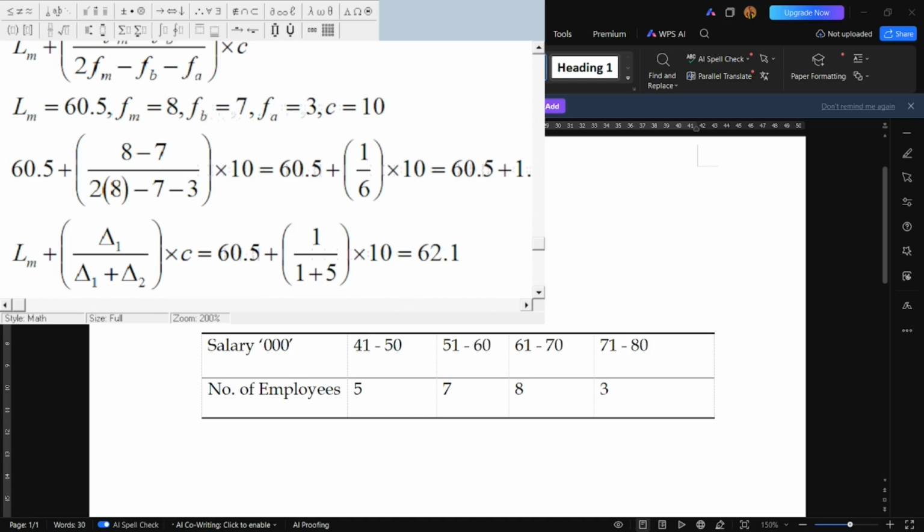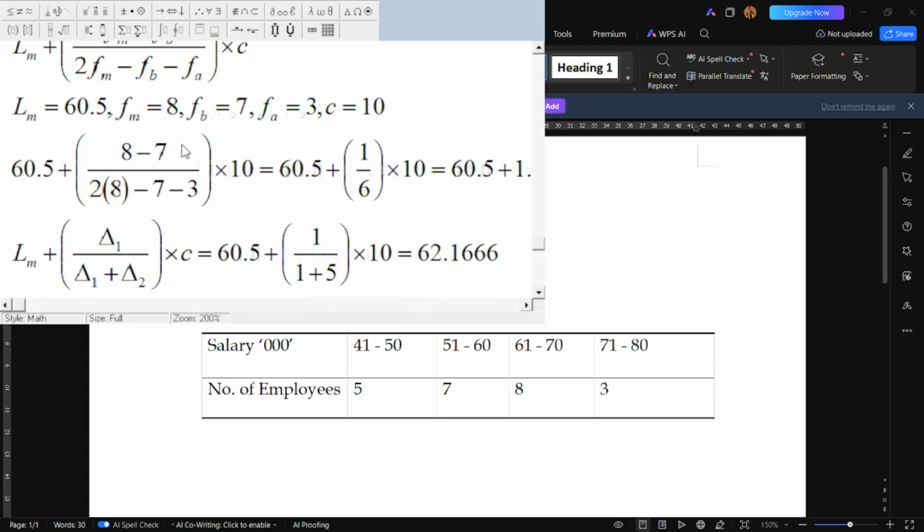Alright, so what are we trying to say in essence? You can see this one is looking tidier than the one at the top. But regardless of whichever formula you want to go for, you still arrive at the same answer. So you can pick the one you are convenient with, either the one with the change or the one that is as direct as possible. So this is the way we calculate mode for grouped data.